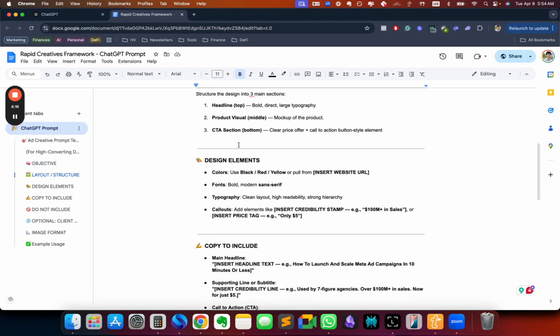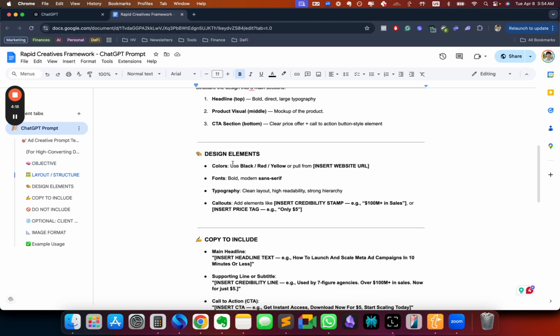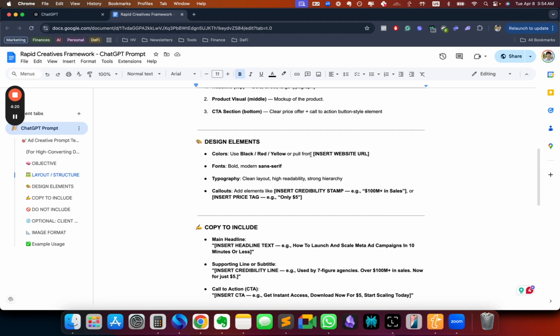So then we're going to go into the design elements. Color: use black, red, and yellow, or pull from, and here you would put your website URL so that ChatGPT can go in and actually pull your branding elements from the website, which is pretty cool. So in this case, I'm just going to put rapidscaleframework.com, which is my website, right? So for this offer, it's going to go in, it's going to pull the branding elements from this landing page, okay?